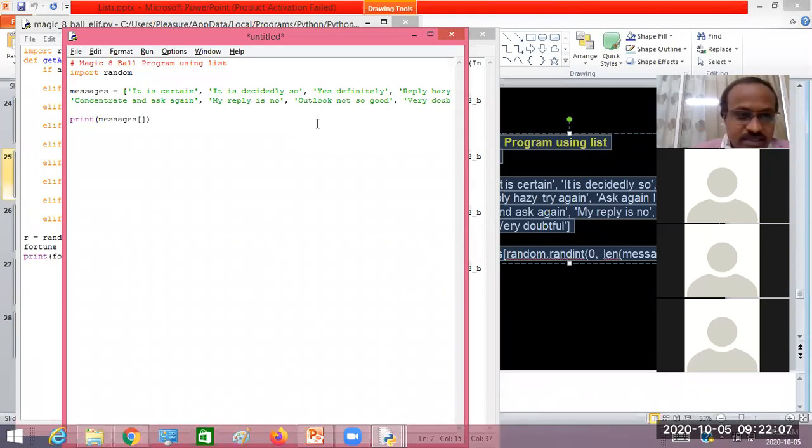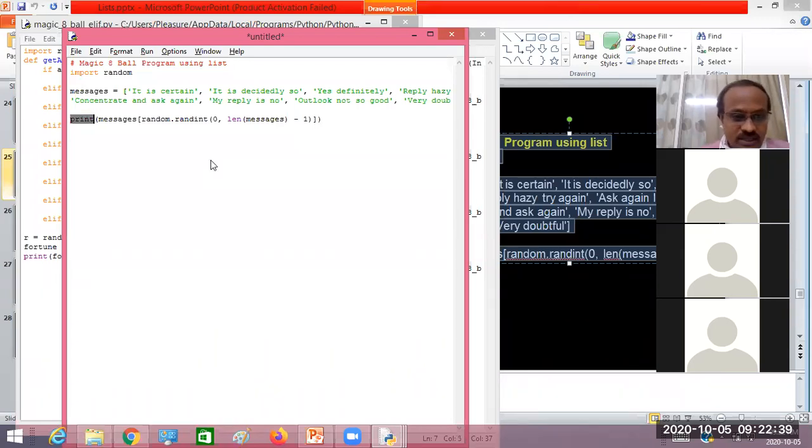Suppose I write index 0, it is going to retrieve the first element, right? If I write 1, it is going to retrieve the second element. If I write 5, it is going to retrieve the sixth element from the list. That's why the number I'm generating between 0 and 8 is used as an index for the messages. So one of the messages will be retrieved, and that message will be displayed by the print function, right?